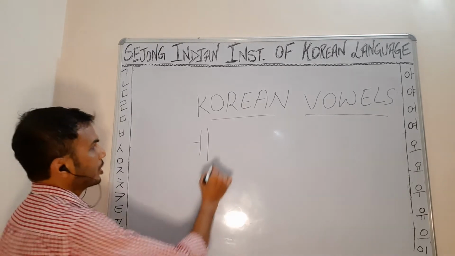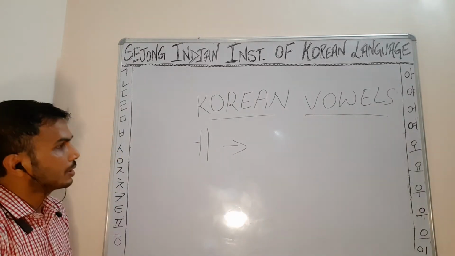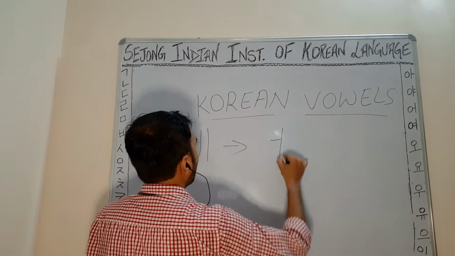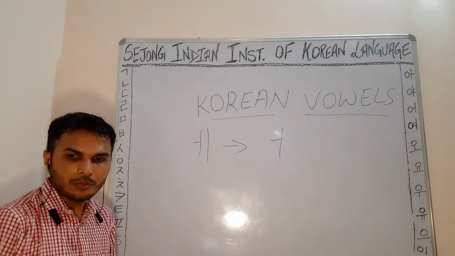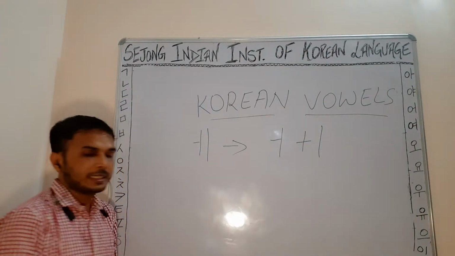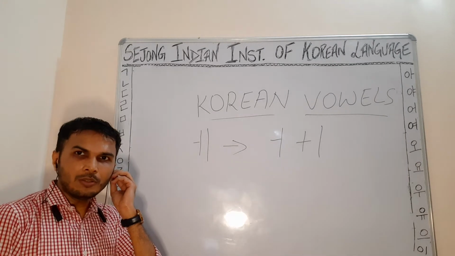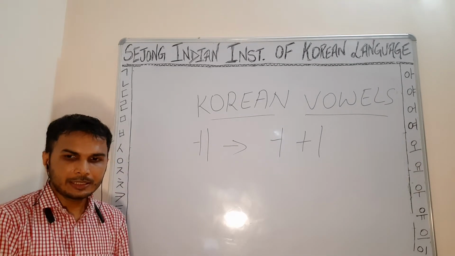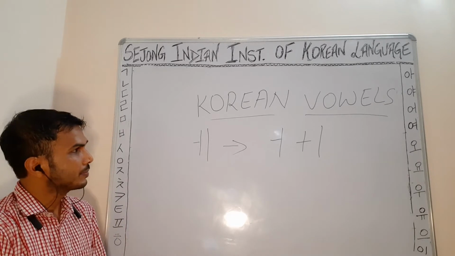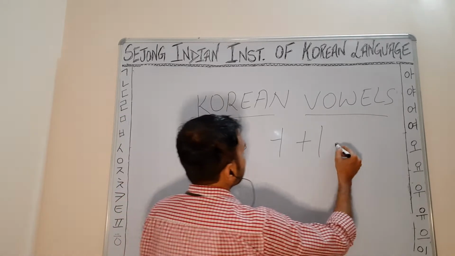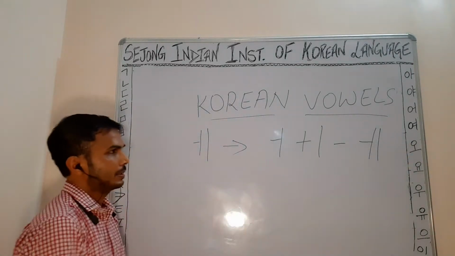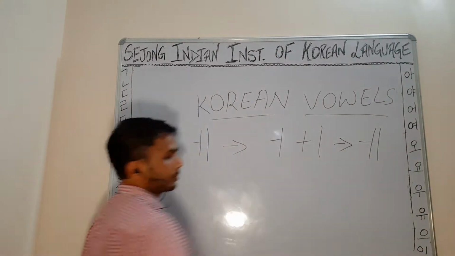Okay. So if we check the monophthongs used in making this diphthong, it will be a combination of o plus e. That is ae. So if we combine this o plus e, it will become ae, right?